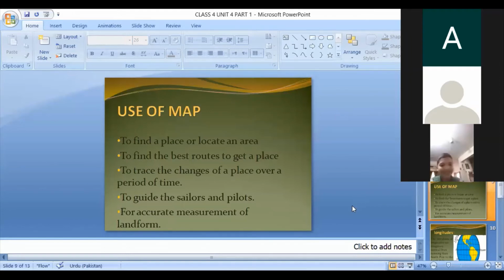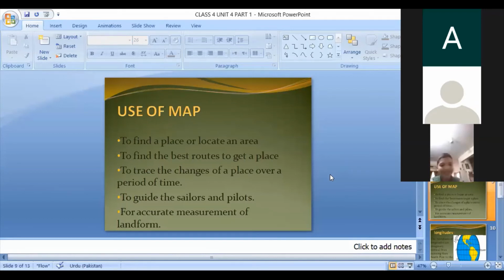I have noted down your name because you want to create a problem on the screen. That is why you are sending me requests to get remote control of the screen. Stop, beta, stop doing this. Be serious. When you are in the classroom, you are in the school and this is the school time. Don't create problems in the classroom for the other students who are very serious. Okay, be careful.